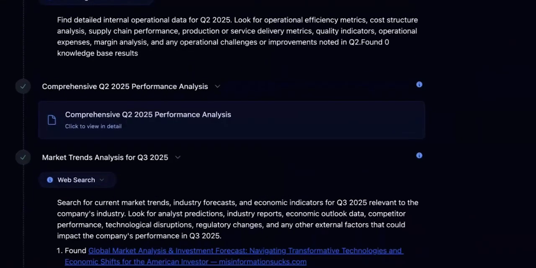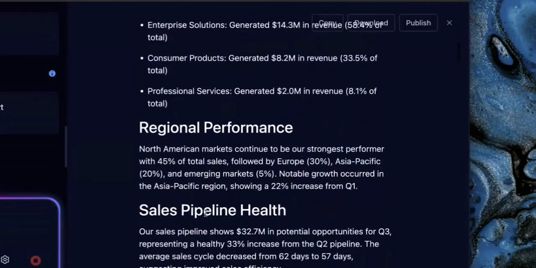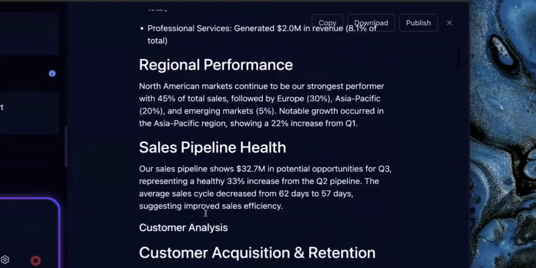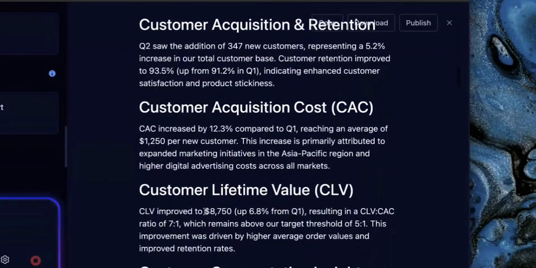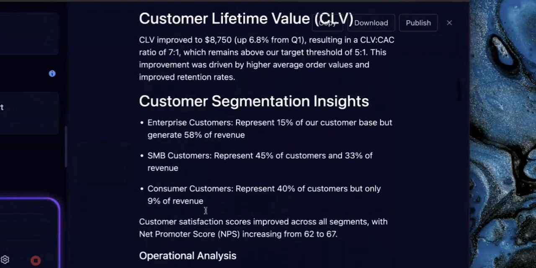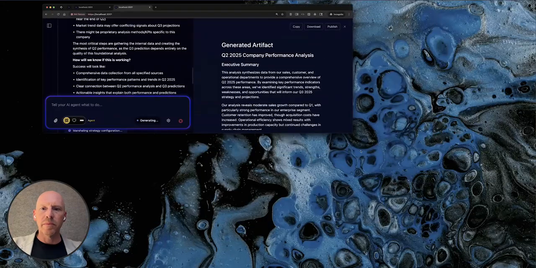You can see here that to answer this question, Storytell has started with a comprehensive Q2 performance analysis. So where are we today? This artifact just generated on the right side. So you're chatting on the left and you have the result generating on the right side. This performance analysis includes all sorts of data: regional performance, sales pipeline health, CAC information, CLV information, segmentation insights, etc., etc., etc. It's really in-depth.